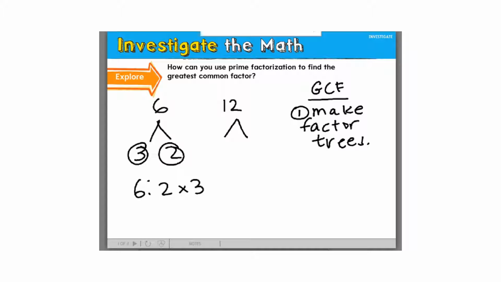Now, factors of 12. There's a few that I can pick from. I'm not going to pick 12 and 1, but there's a couple more sets of factors I can choose. 4 and 3. What's another one? 6 and 2. So you can start with 4 and 3 or 6 and 2. It doesn't matter where you start. You're going to end up with the same answers. So I'm going to do 6 and 2.